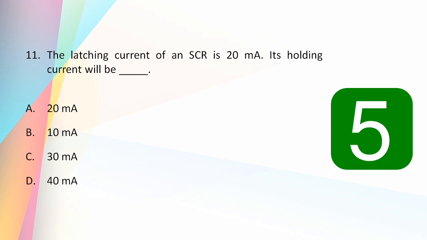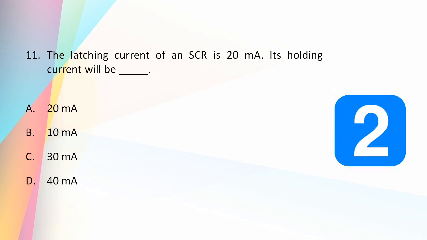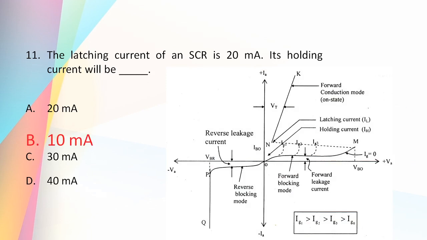The latching current of an SCR is 20 milliampere. Its holding current will be 20 milliampere, 10 milliamperes, 30 milliamperes, 40 milliamperes. Yes, you guessed it right. The latching current will always be more than the holding current. So in these options, you can see only 10 milliampere is less than 20 milliampere. So the answer is 10 milliampere.